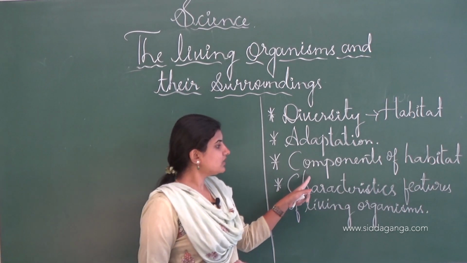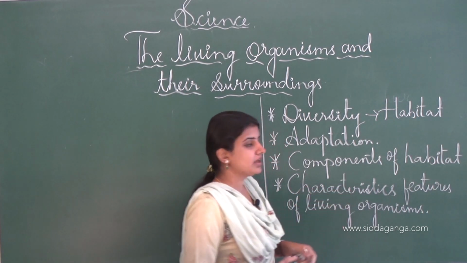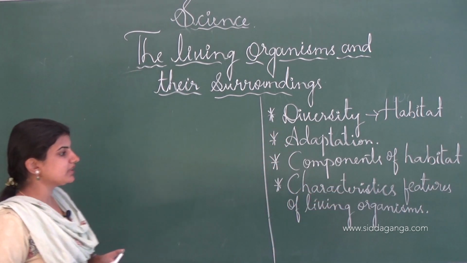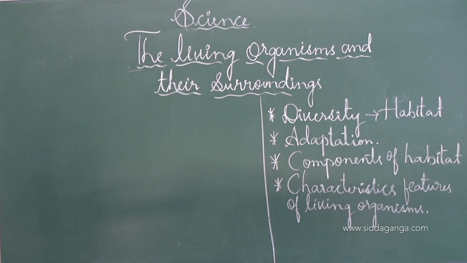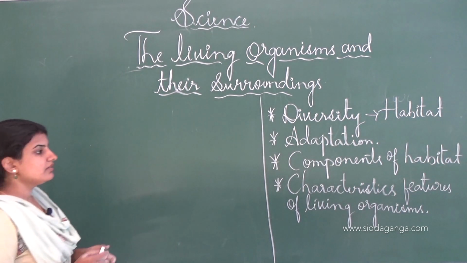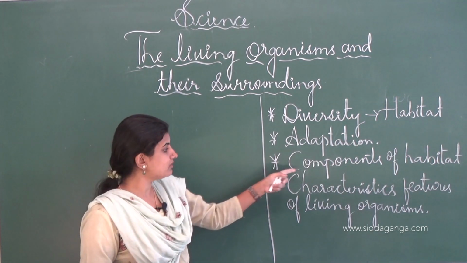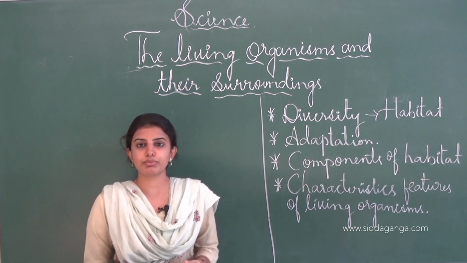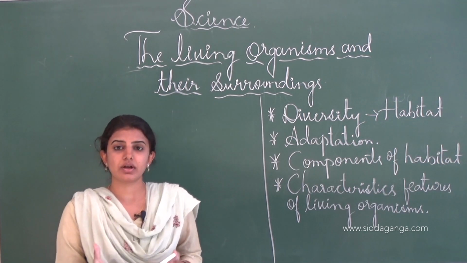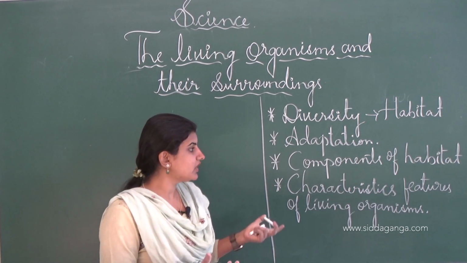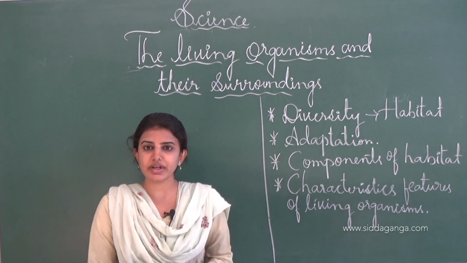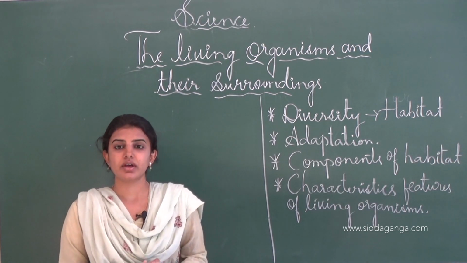And the next one is the components of the habitat. See, in the components of the habitat, there are different components present. For example, abiotic as well as biotic factors come under this heading. Components of the habitat is nothing but the biotic as well as the abiotic factors.